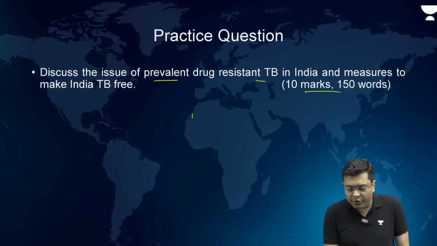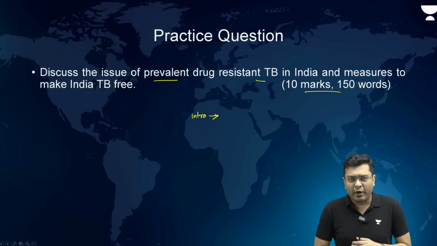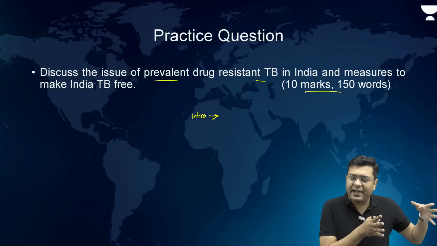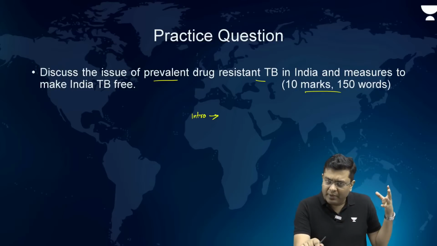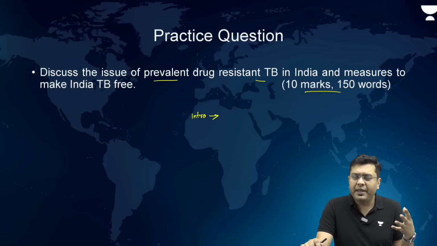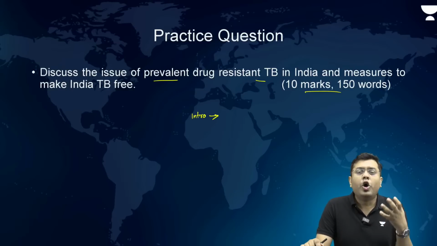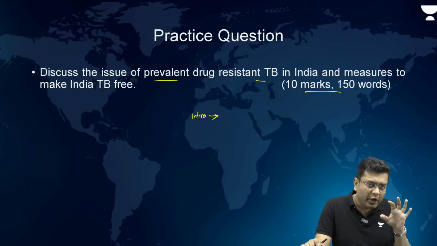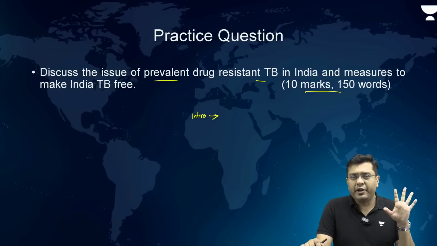So, here in the intro, what do you write? In the intro, you provide the background for TB cases in India. You talk about the fact that India still has around lakhs of population who suffer from TB and many more who suffer casualties on an annual basis. India alone accounts for 1/4 of the total TB cases across the globe. That will be your brief introduction.